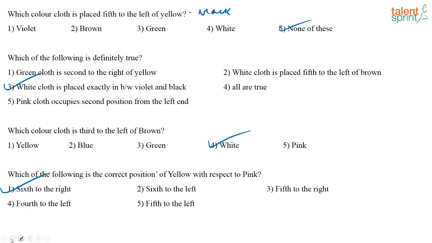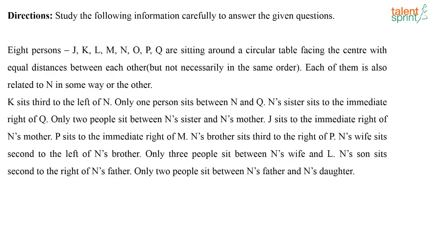Now let's look at the next question. Fairly easy one, right? I hope all of you who took the examination got it correct. Now next one. How many of you got this question correct? That is there on your screen now. So the next question is on circular arrangement. You are given details about 8 persons, and their relationship with n is given. Based on that, you have to arrange them around a circular table, and all of them are facing the center. So next, try this puzzle and tell me once you are done, and we will start solving it.